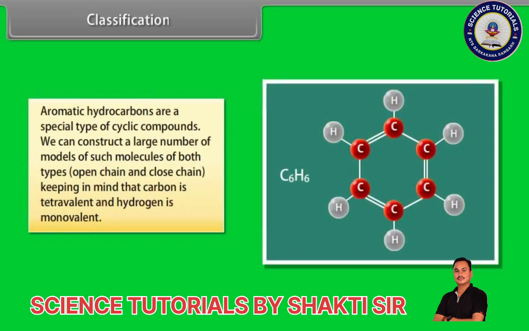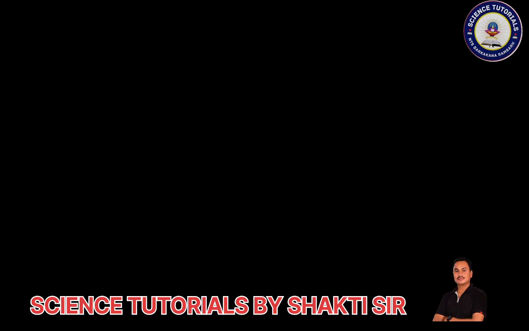Aromatic hydrocarbons are a special type of cyclic compounds. We can construct a large number of models of such molecules of both types, open chain and closed chain, keeping in mind that carbon is tetravalent and hydrogen is monovalent.